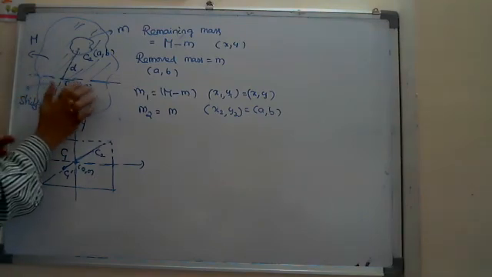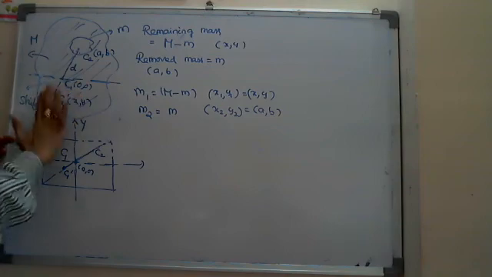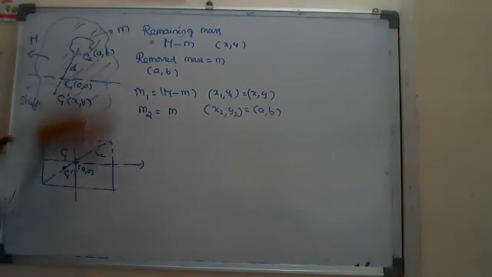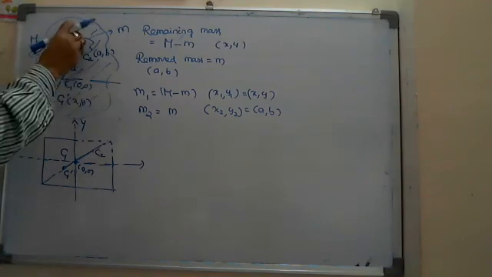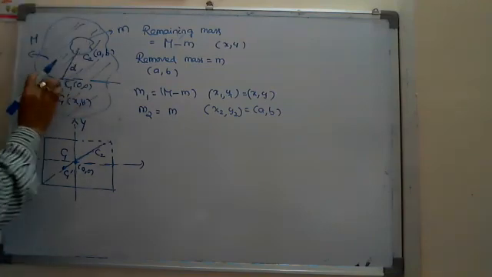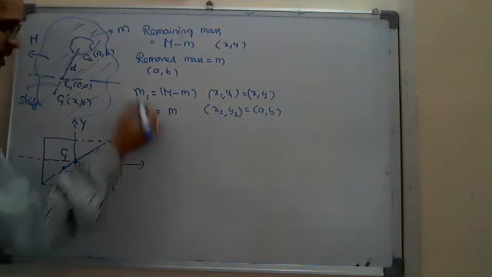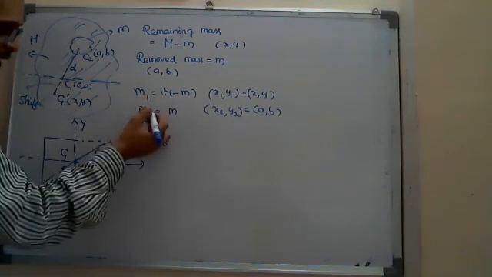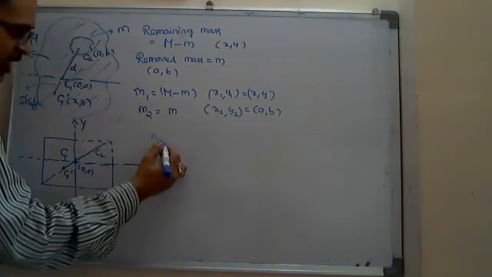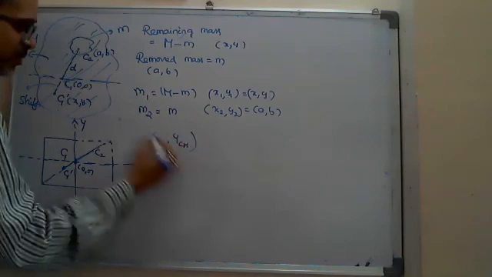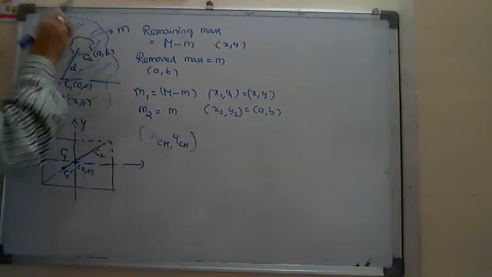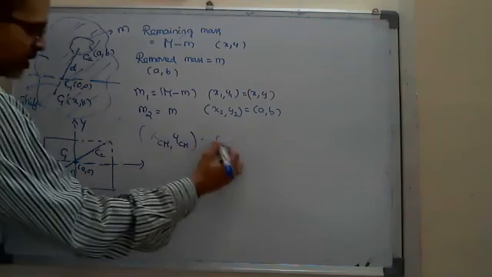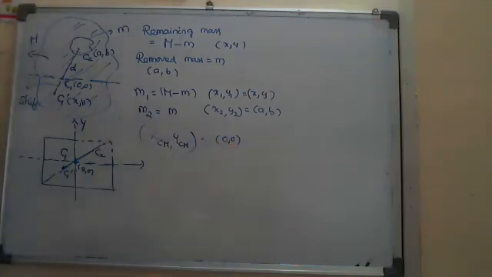So 0, 0 are the coordinates of the remaining mass plus the removed mass. If I place it here, the coordinates of m1 and m2, which are xcm comma ycm, come back to 0, 0. If you use that simple logic, it is very easy to find the answer now.